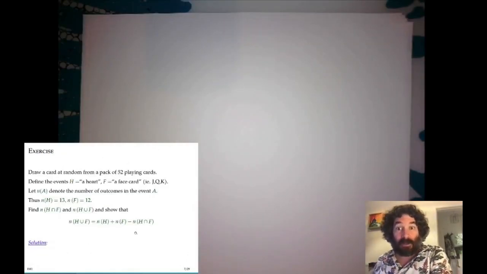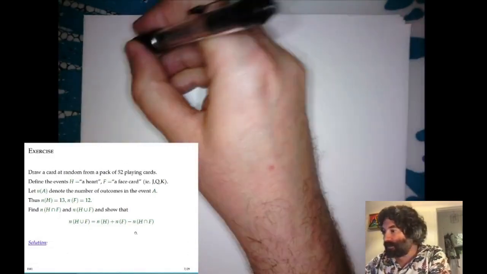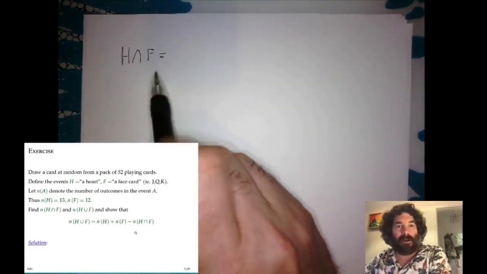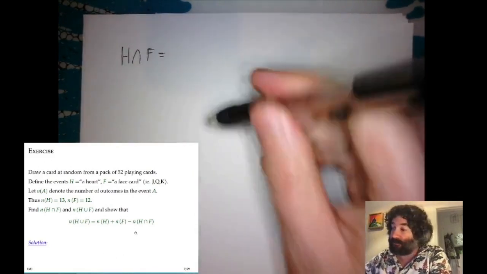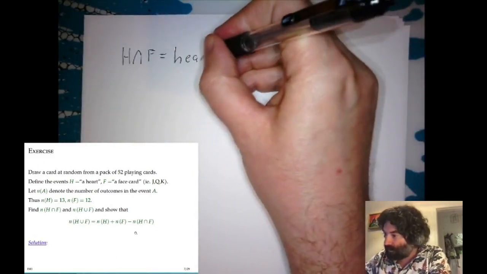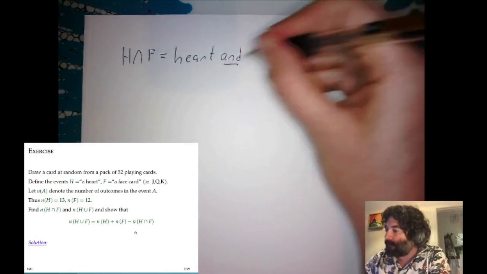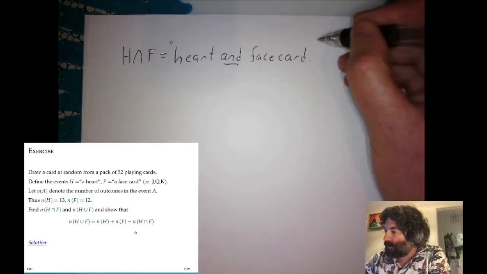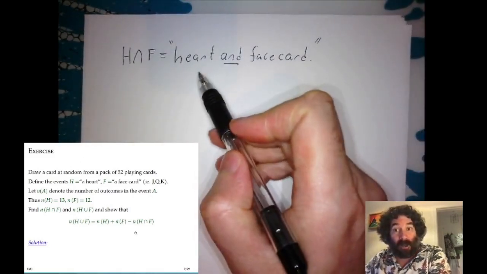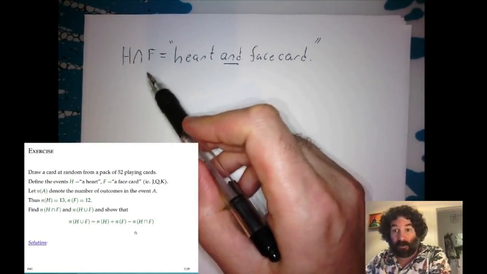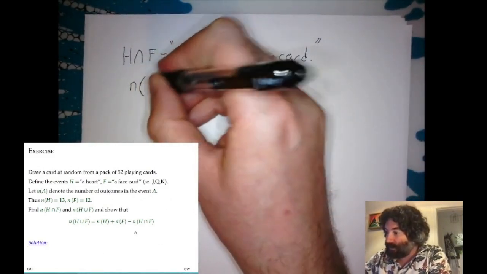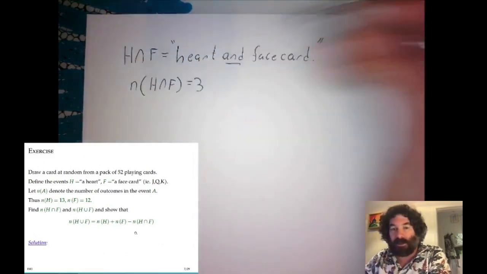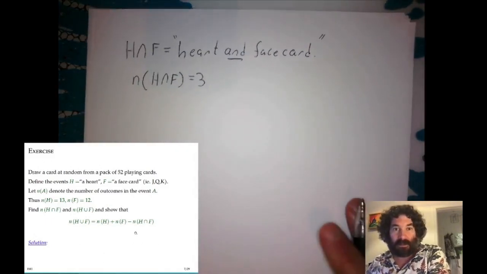So let's look at calculating the numbers of outcomes in these events. First, let's consider H and F. This is the event where you draw a card which is both a heart and a face card. The number of possible outcomes in this event is the number of cards which are both hearts and face cards. There are 3 face cards in each suit, so there are 3 outcomes in this event.